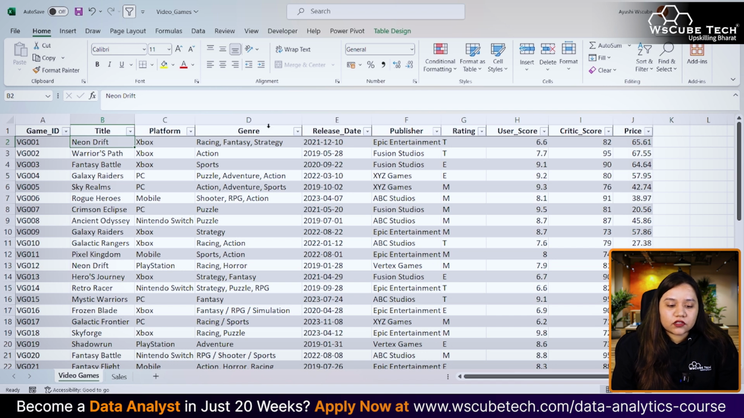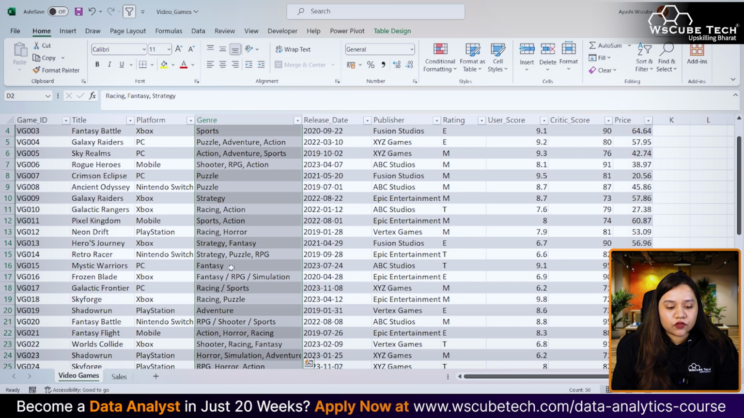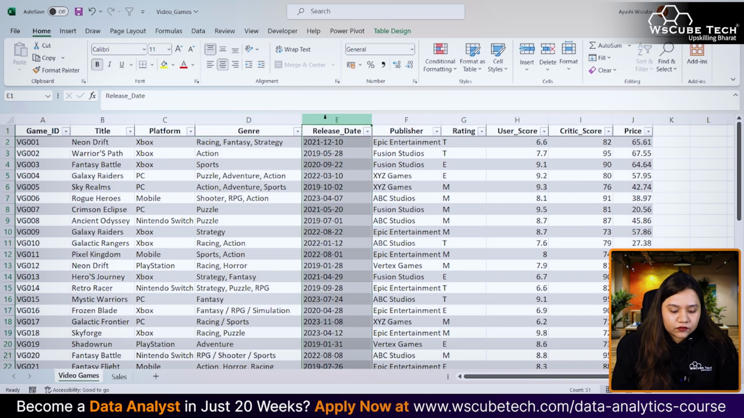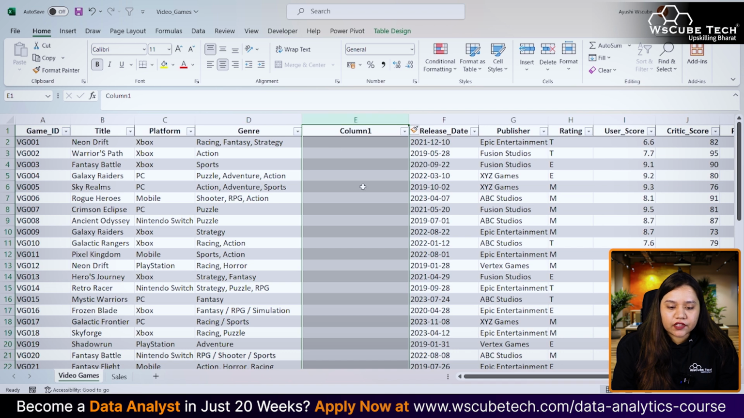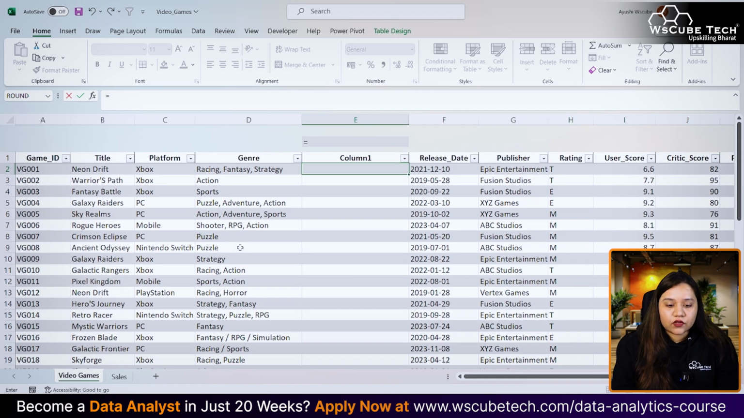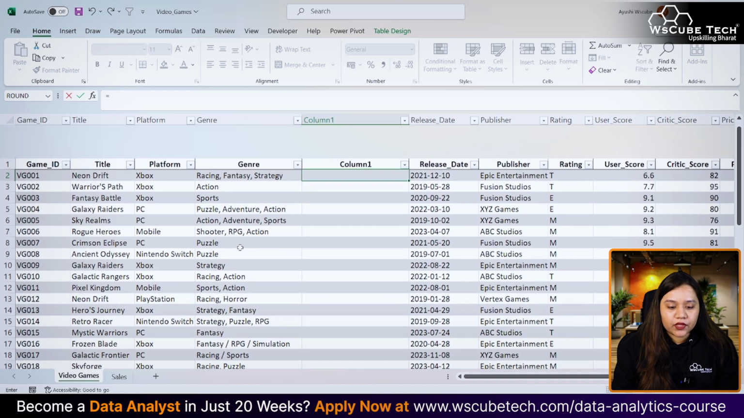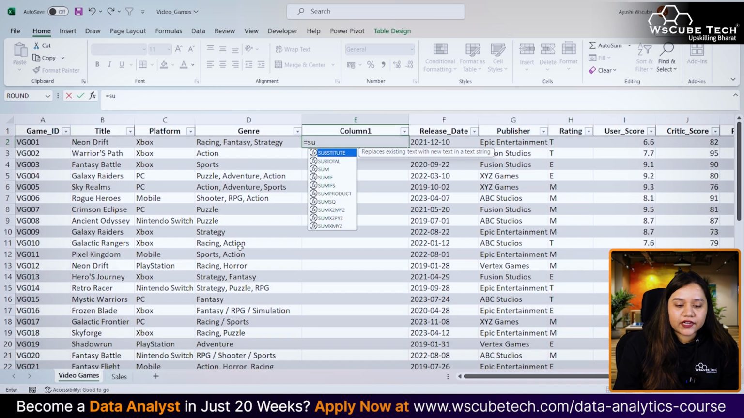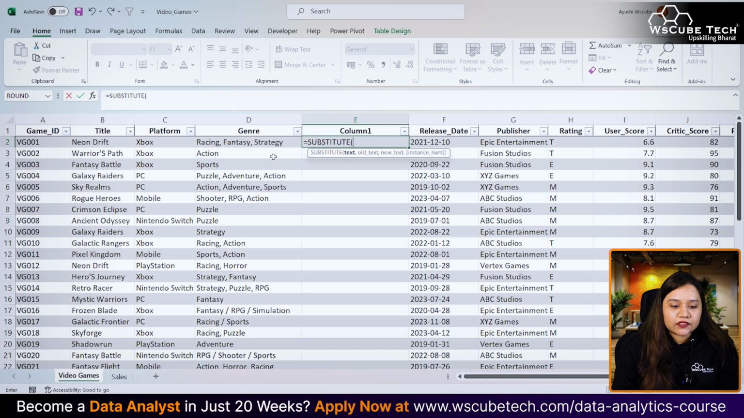Similarly, in the genres, we know that there are slashes given over here, and we want to convert these slashes to comma separated values. So let me just add a column over here. For adding a column, the shortcut is Control Shift and plus. What we simply need to do here is replace the slashes with commas. For this there is a function called SUBSTITUTE, which asks for the text, that is our text. What is our old text? The old text is nothing but a slash here. What do we want to replace it with?